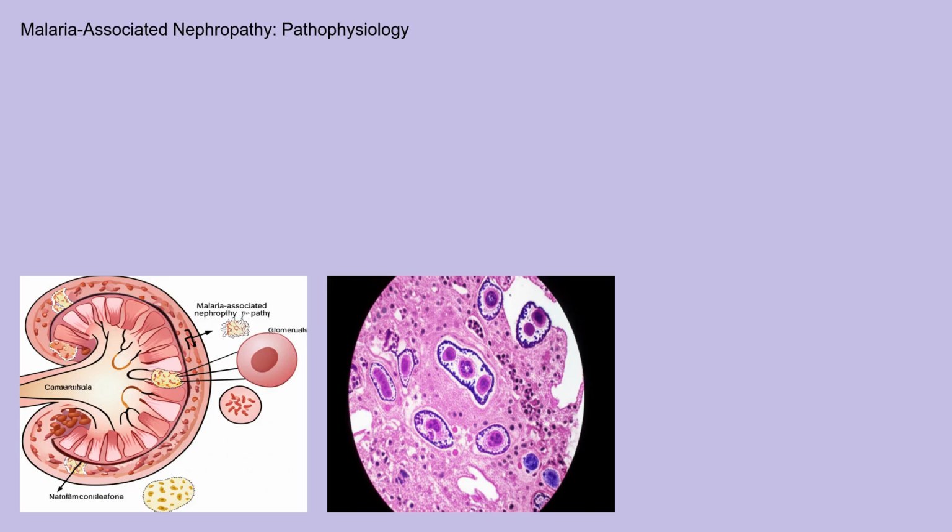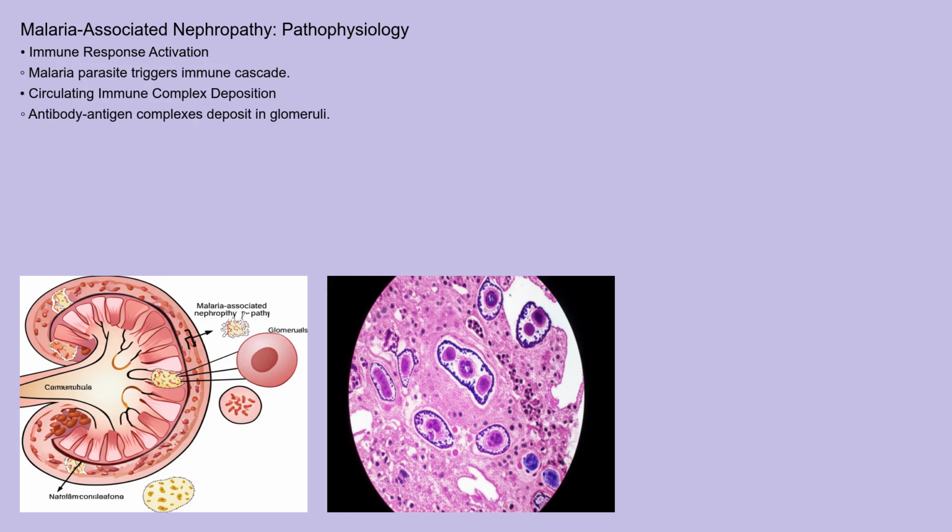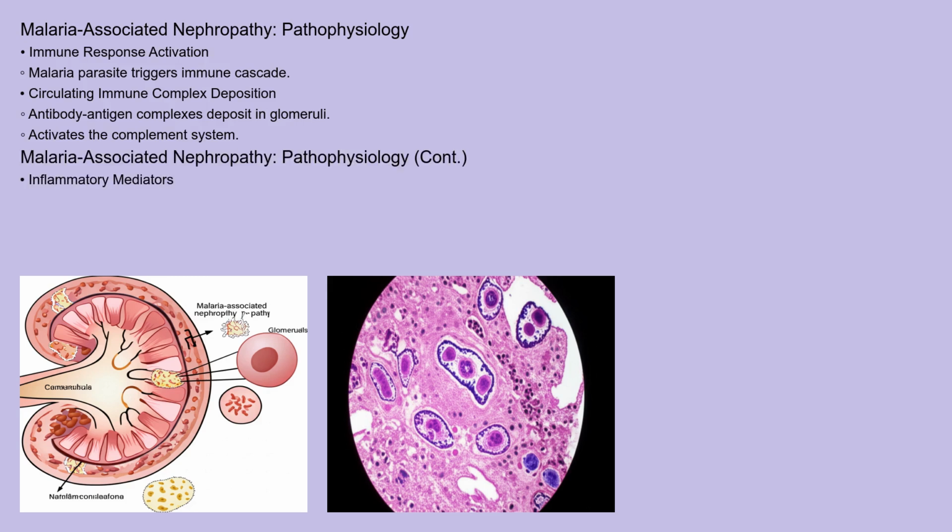The pathophysiology of malaria-associated nephropathy is multifaceted. The malaria parasite triggers a cascade of immune responses. Circulating immune complexes, formed by antibodies binding to parasite antigens, deposit in the kidney's glomeruli, the filtering units. This deposition activates the complement system, further amplifying inflammation and causing glomerular damage. Additionally, the release of cytokines, like TNF-alpha and IL-1, contributes to inflammation and glomerular dysfunction.